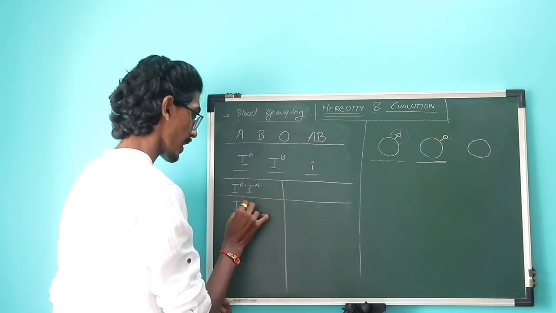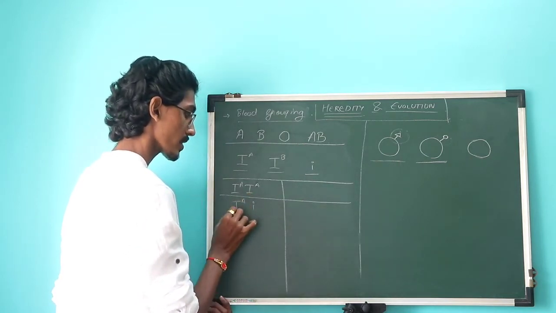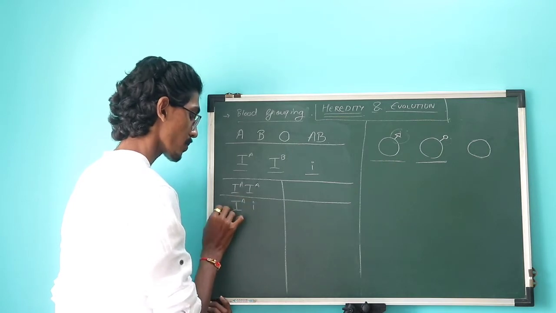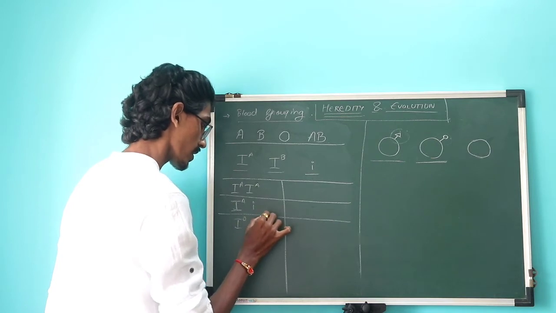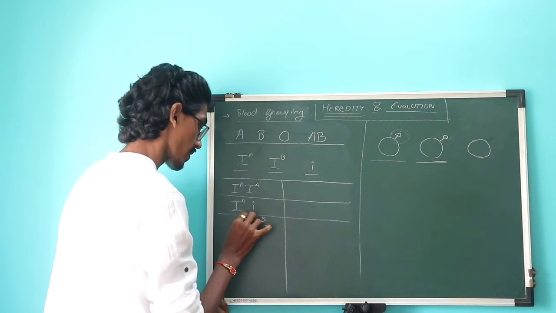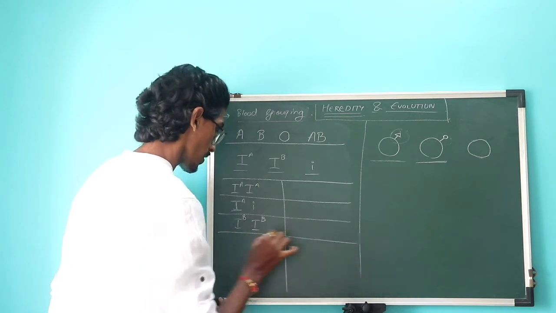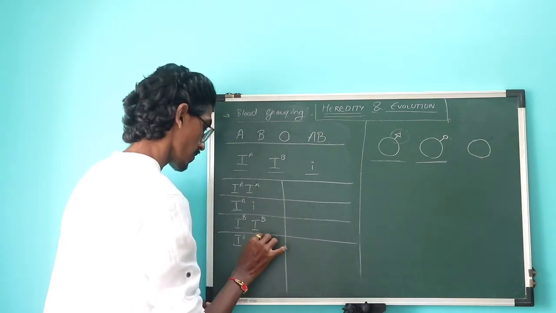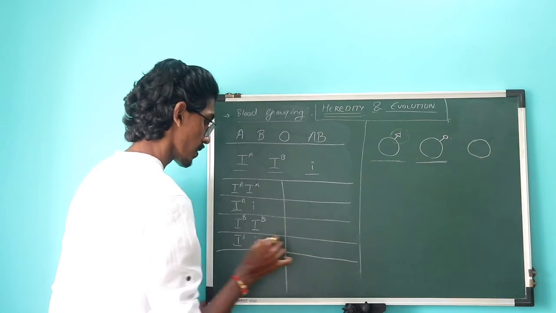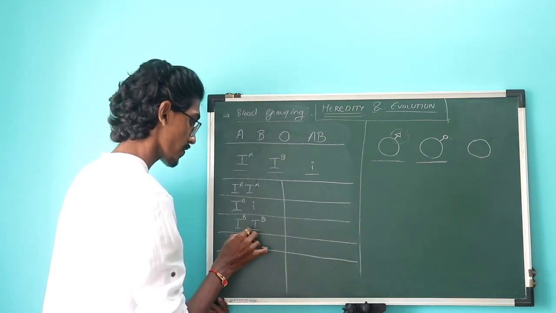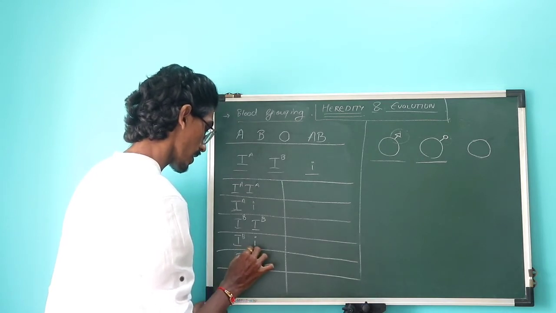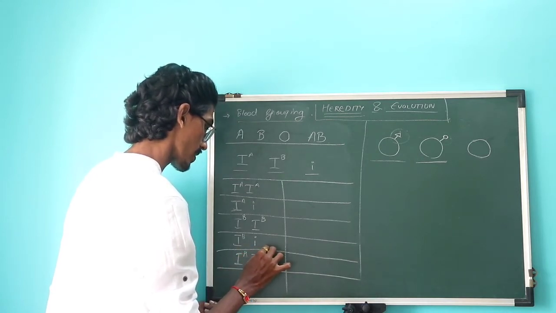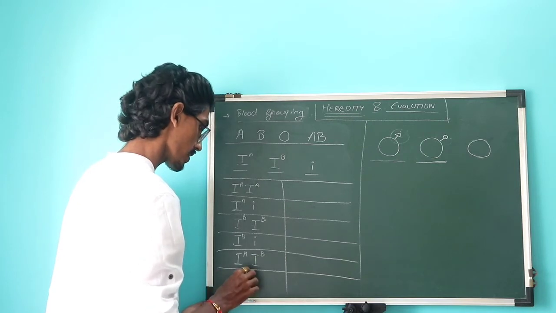Another possibility, IA is with small i. Now because this is recessive, the person is still going to have A blood group. Another is IB and IB, or IB with small i, still the person is going to have B blood group because small i is recessive. Then the next one, IA and IB. And the last here is small i and small i.